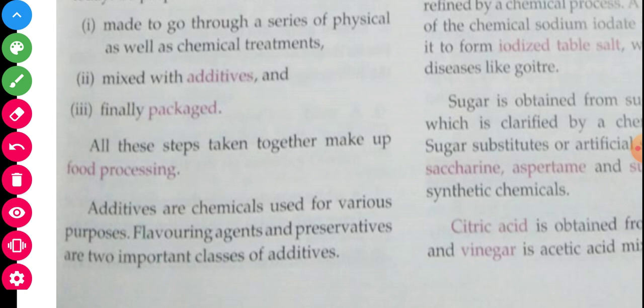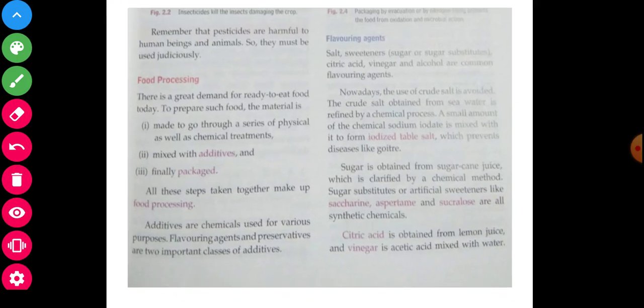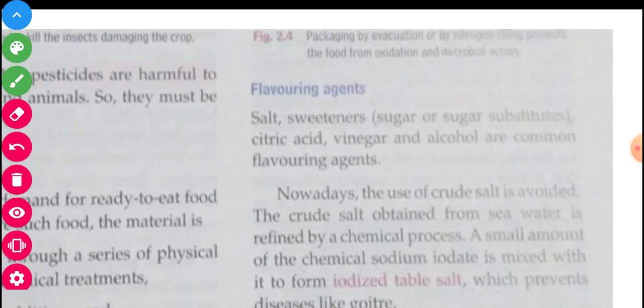What is an additive? Additives are chemicals used for various purposes. One is flavoring, another is preservative. Acetic acid we use as a preservative, and for flavoring, salt, also sea salt. Acetic acid is also used for flavoring. See and observe again. Next paragraph.